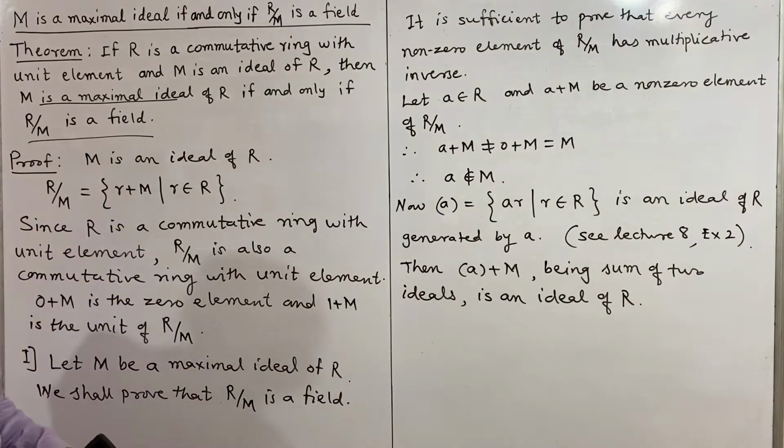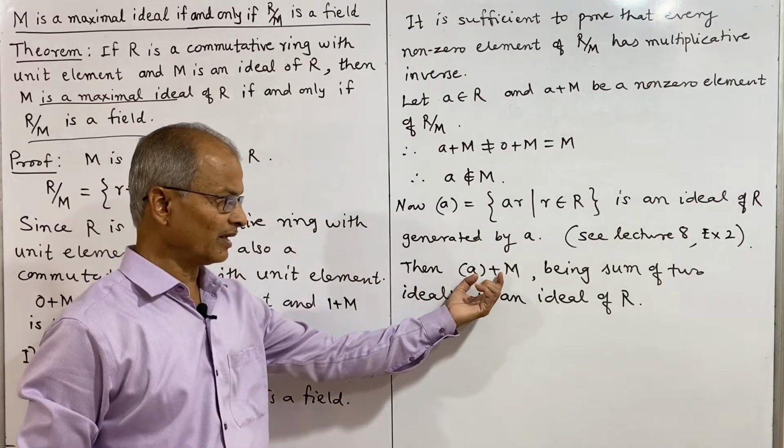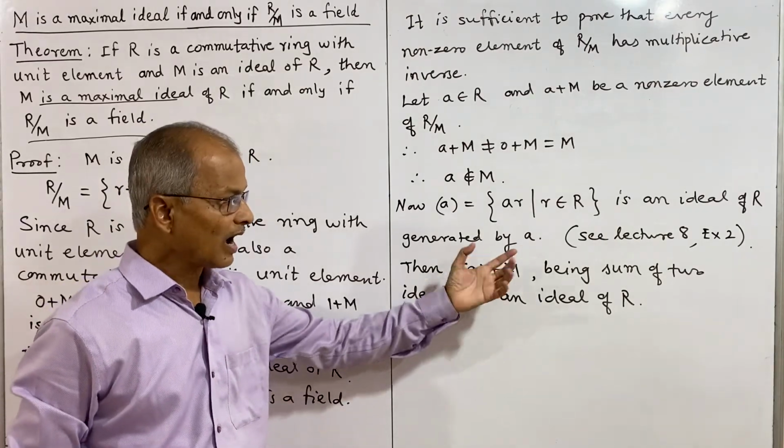Now M is a maximal ideal, and this is also an ideal, A plus M, and R is the ring.